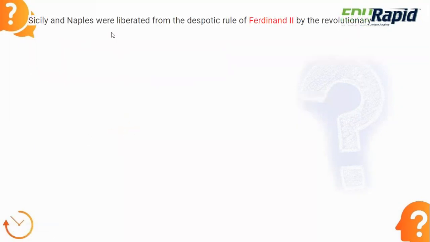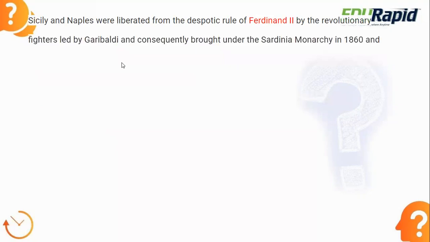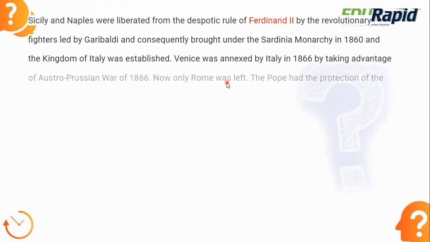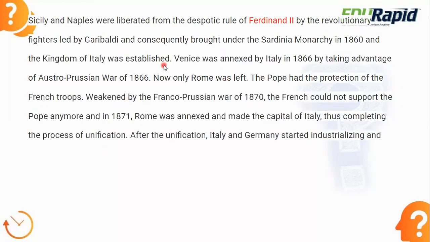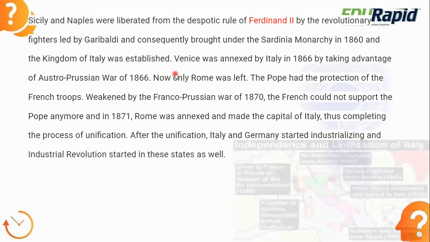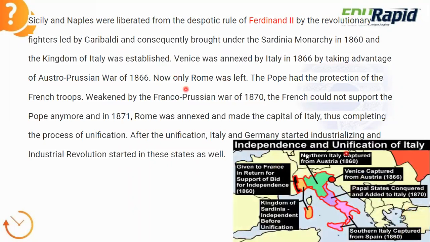Sicily and Naples were liberated later on from the despotic rule of Ferdinand II. This fight was led by Garibaldi and consequently brought under the Sardinia monarchy in 1860. I will show you in the picture. So these are the events. Some events are very much important from 1860.